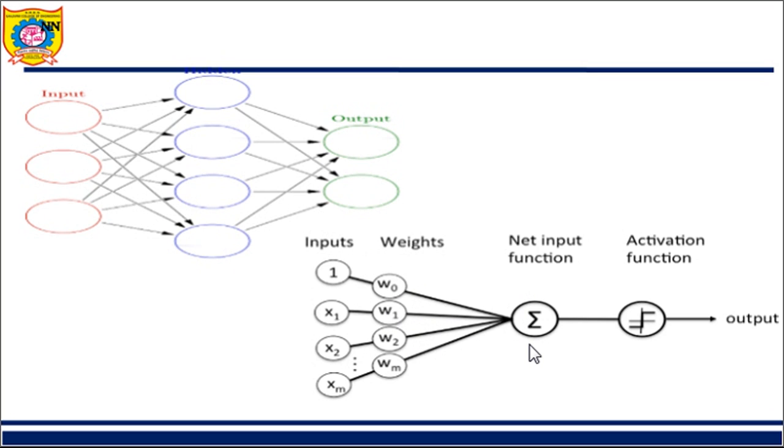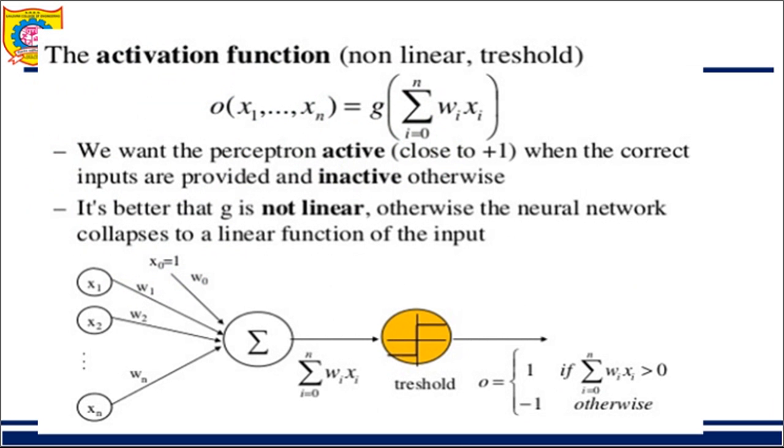Summation is done over here. This and this are multiplied, this and this, all terms are multiplied, and then finally they are summed over here. For example, 1 into W0 plus x1 into W1 plus x2 into W2 plus xm into Wm. In this way summation is done, and to this value an activation function is applied. After applying the activation function, I get a certain output. This is the fashion in which a neural network works. We will see it in detail.